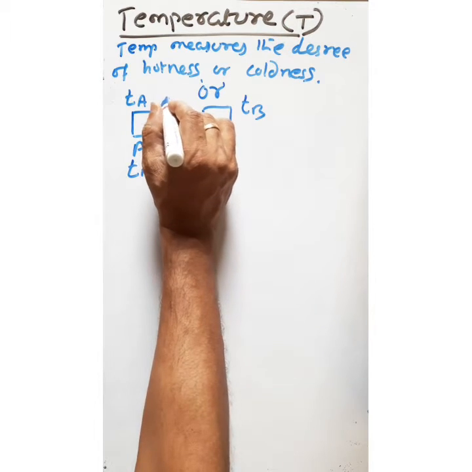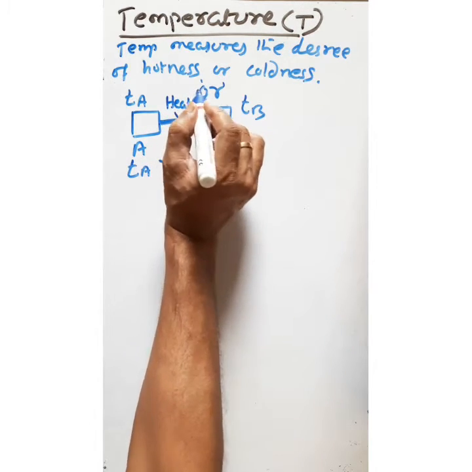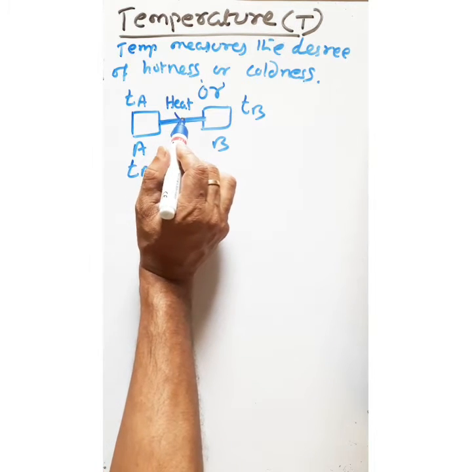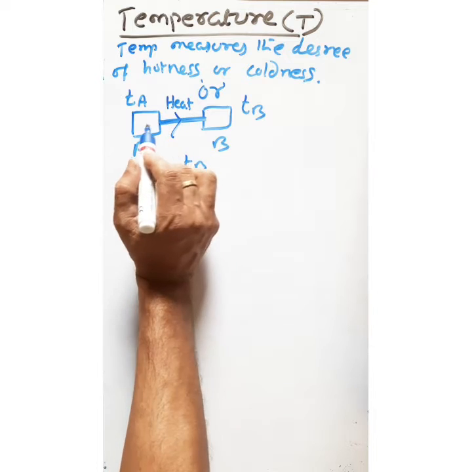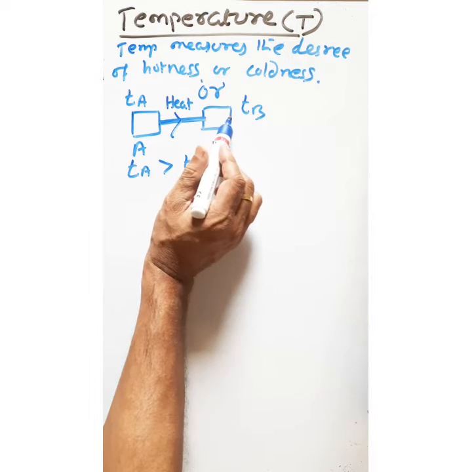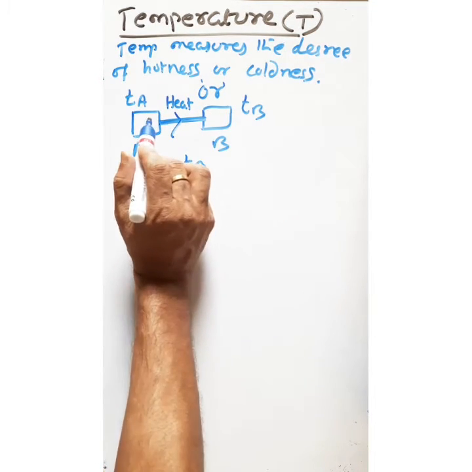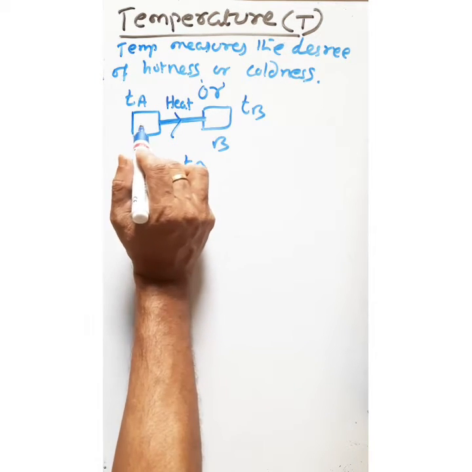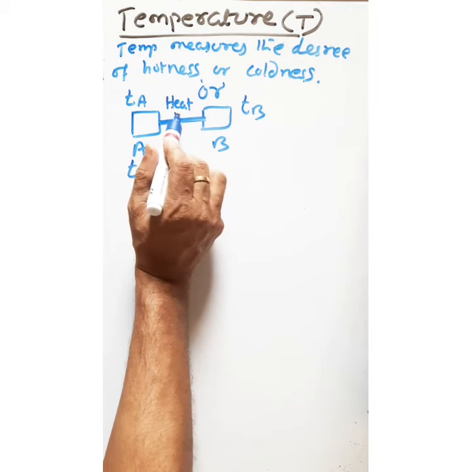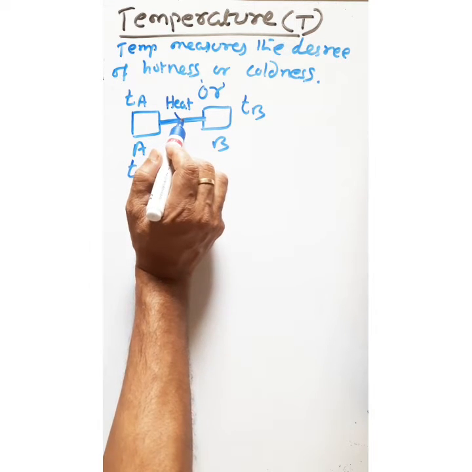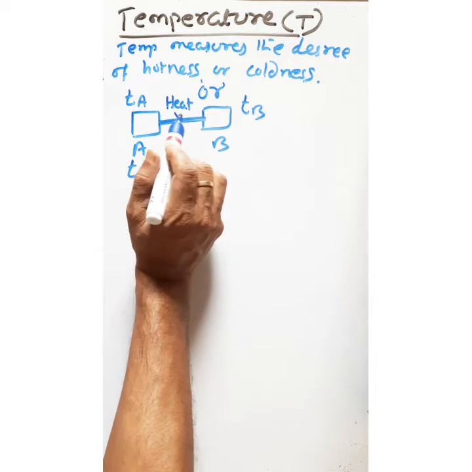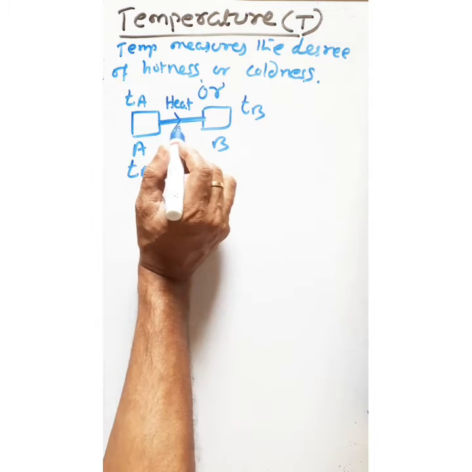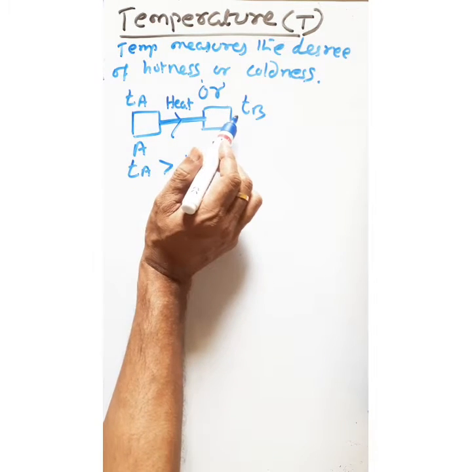We will observe that heat energy flows from body A to body B. That means heat energy always flows from the body at higher temperature to the body at lower temperature. When two bodies with different temperatures are made to contact each other, one body loses heat and the other gains heat. For the equilibrium condition, the loss of heat is equal to the gain of heat.